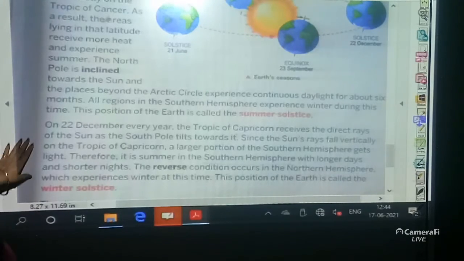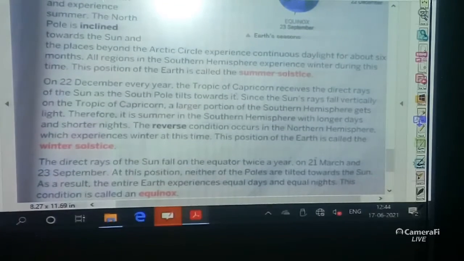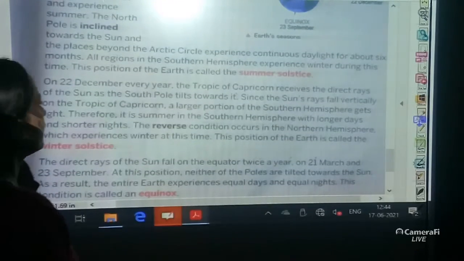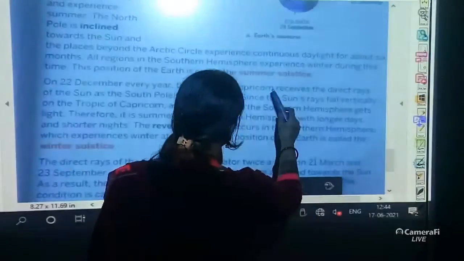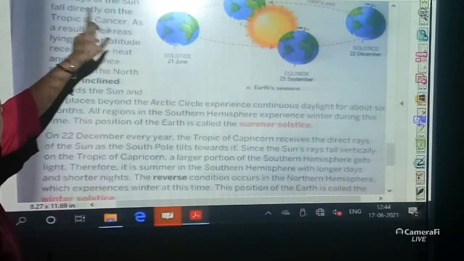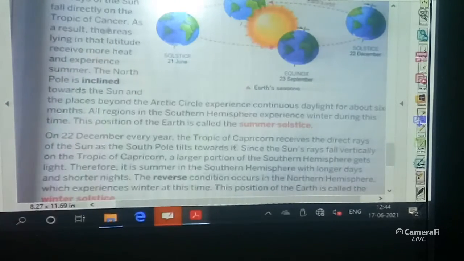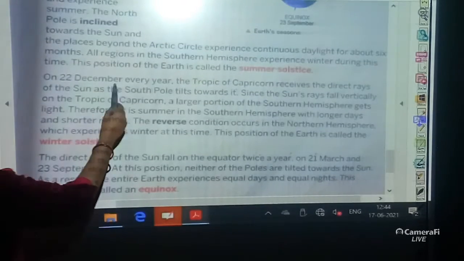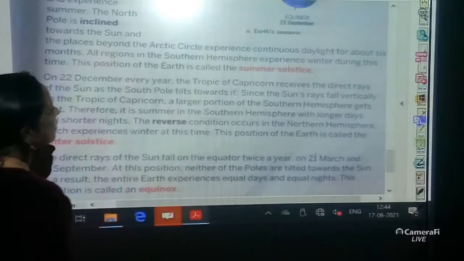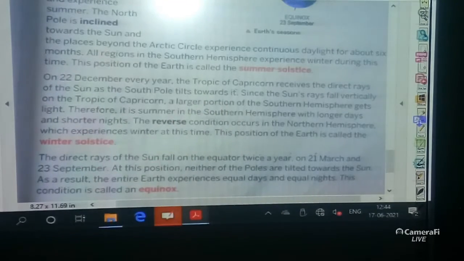Next, you see, on 22nd December every year, the Tropic of Capricorn receives the direct rays. You see the two dates: the first is 21st June, when the areas lying in the Tropic of Cancer latitude receive more heat and experience summer. But on 22nd December every year, the Tropic of Capricorn receives the direct rays.